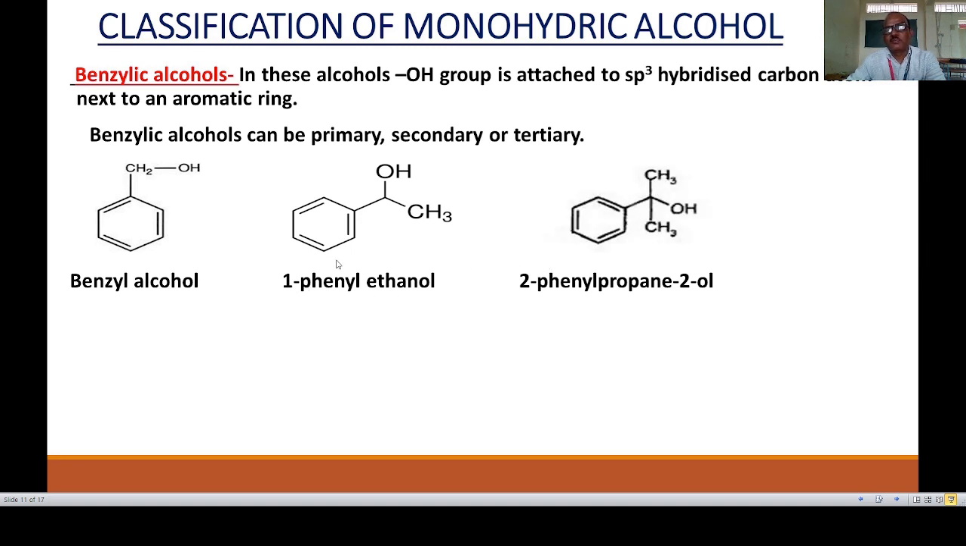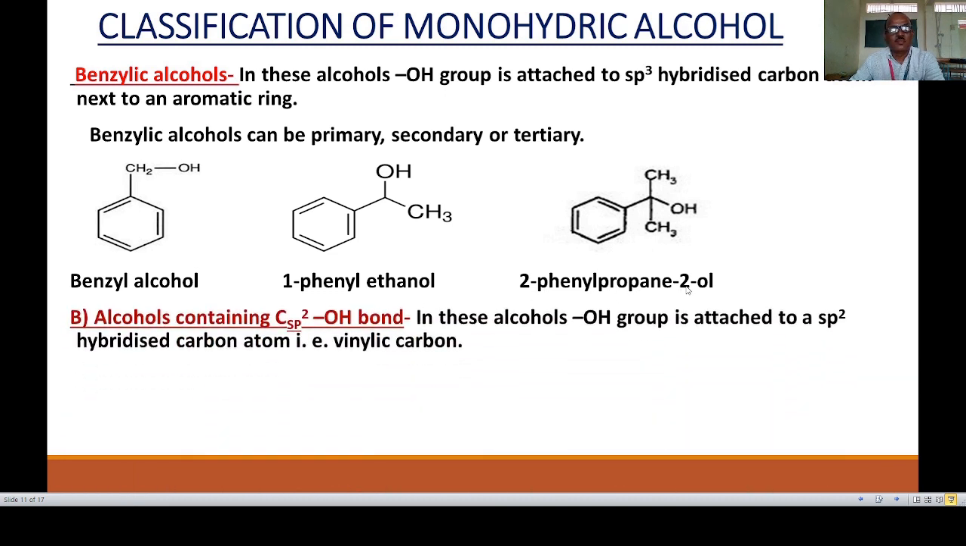Then the third example: the OH group is attached to a tertiary carbon atom, because this carbon is attached to CH3 and a carbon from the benzene ring. Therefore, it is a tertiary carbon atom and the OH group is present in a side chain. Therefore, it is a benzylic alcohol, and the name of this compound is 2-phenylpropan-2-ol. Then the second type of alcohols is those in which the carbon is sp2 hybridized. The OH group is attached to a carbon which is sp2 hybridized. This type of carbon is called a phenylic carbon.